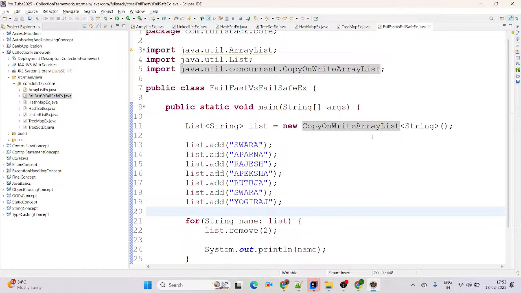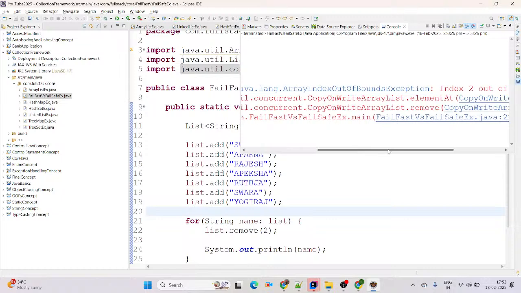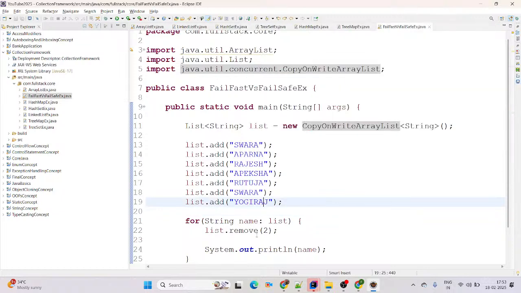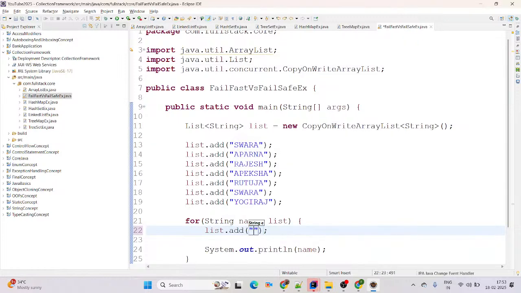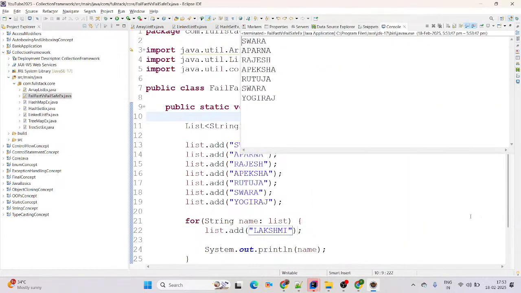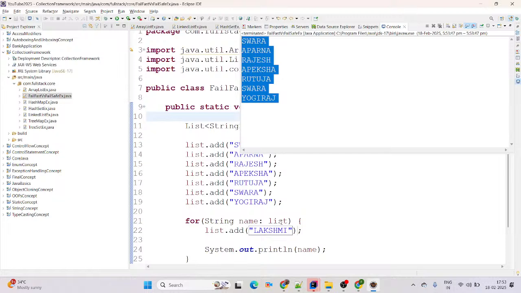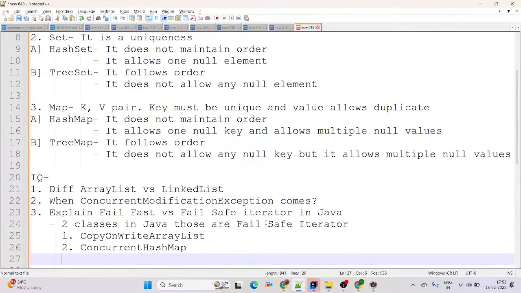Okay, see here we got an exception, but this is not the concurrent modification exception. This is an array index out of bounds exception we got here. Fine. Now if I am trying to add data here, I am just going to add Lakshmi again. We are not getting the concurrent modification exception. See on screen, there is no exception, right? It means CopyOnWriteArrayList is a fail safe iterator.